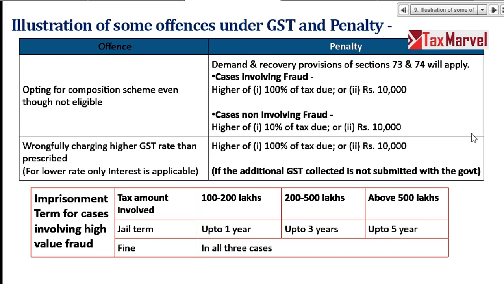So because there is 100 and 200 lakhs, anyway it is higher. So if the amount is 2 to 5 crores, means 200 lakhs to 500 lakhs, jail is up to 3 years, and over 5 crores, jail is up to 5 years. Jail means jail plus penalty, interest and tax will be applicable. Both, right?